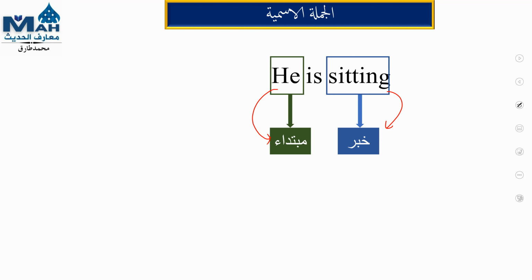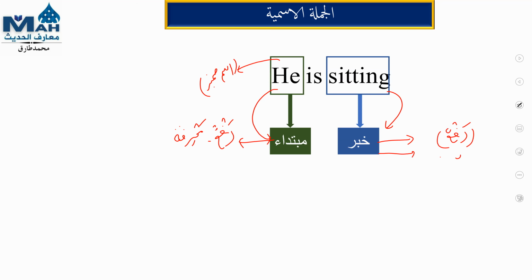He, we already know, is ismu zamir. And we know that the mubtada requirement is raf'un and ma'rifa. These are the two requirements. For khabar, it should be in raf'u condition, and second, it should be nakira.